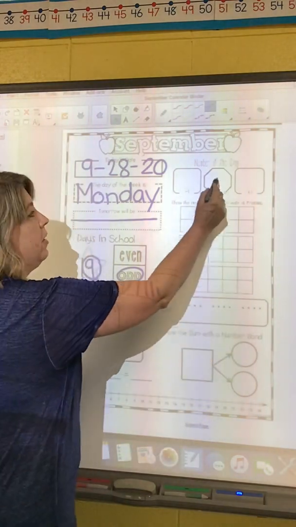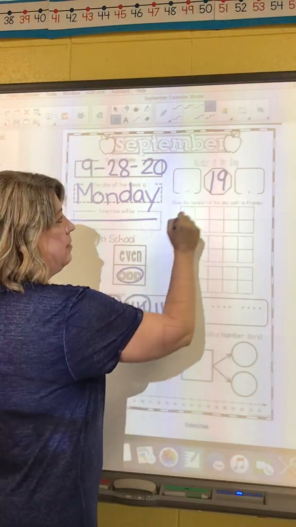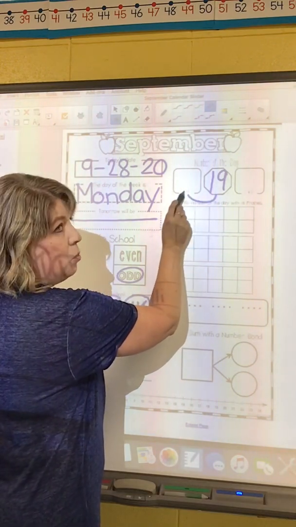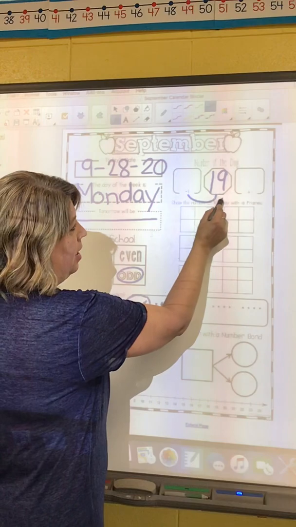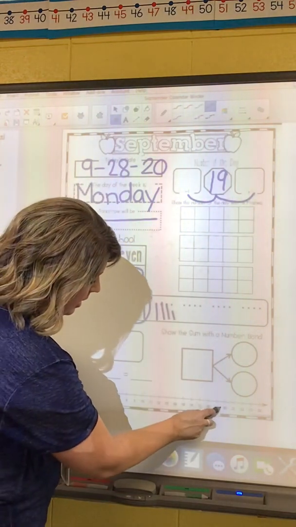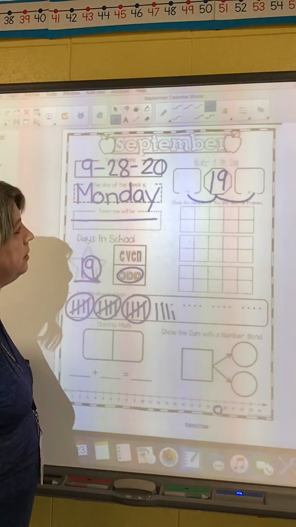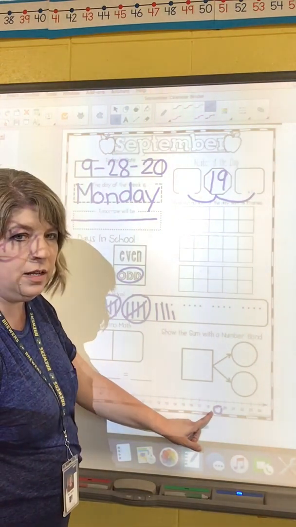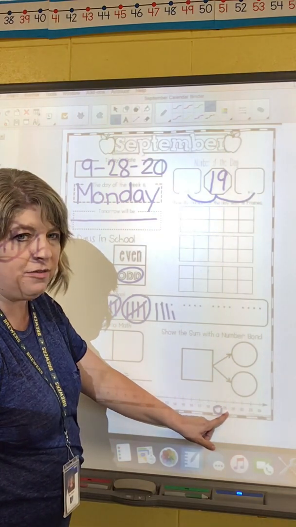All right, come on up here and put 19 in your stop sign. And then check that number line to see what number is 1 less and what number is 1 more than 19. Let's find 19 and circle it. And then I'm going to check to see what number is right in front of it and what number is right after it.